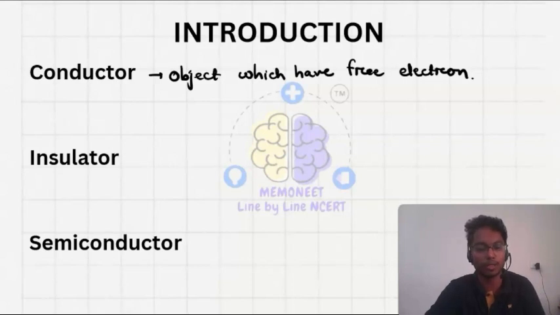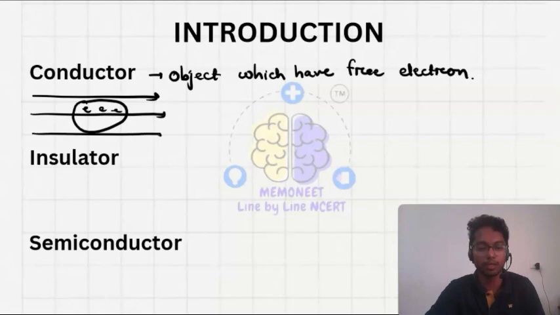Suppose you have an object like this, and you have free electrons here. When you apply an electric field in this direction, the free electrons will try to move in the opposite direction to the electric field.